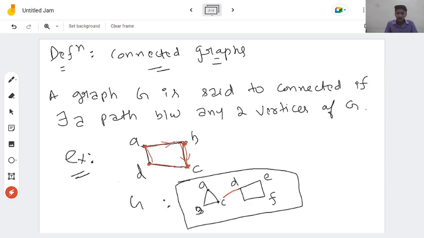There is no path between C and D or C and F or C and E, or just name it G. So there is no path between C and G or A and D.